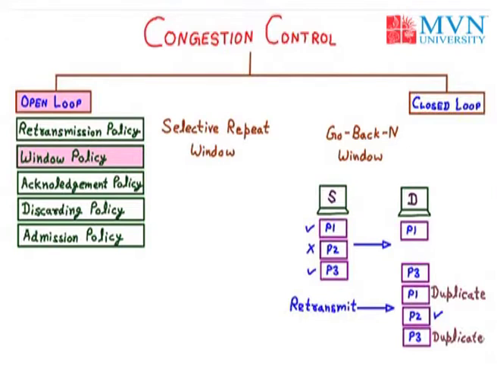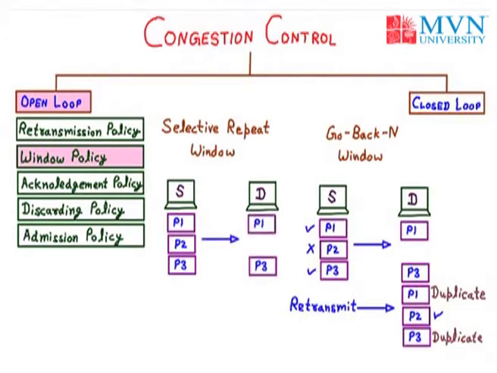Now see the example of the selective repeat window. Suppose we have the same source and same destination with the same 3 packets. Now the sender will send the packets P1, P2 and P3 to the destination. Again the destination receives packets P1 and P3, but P2 does not reach the destination. So the destination will send an acknowledgement to the sender, and the sender will send a packet again, but as it is a selective repeat window, it will send only packet P2 to the destination. This is the retransmission of the P2 packet by the selective repeat window. So now we have the packets P1, P2 and P3. So by the selection of the proper window, we can reduce the congestion.